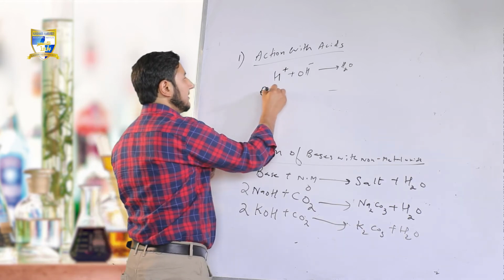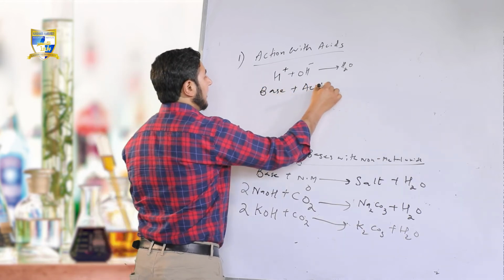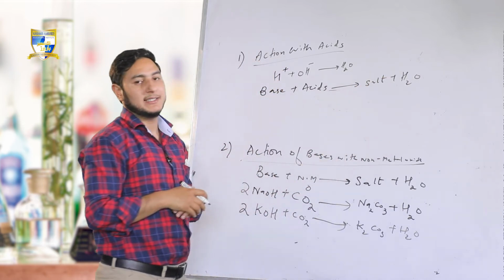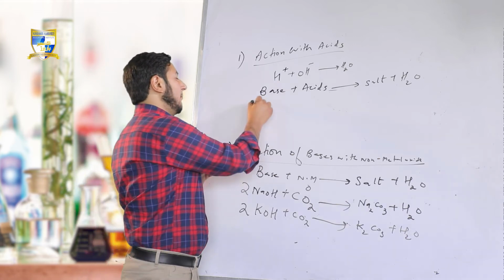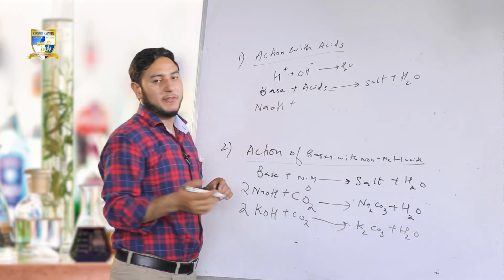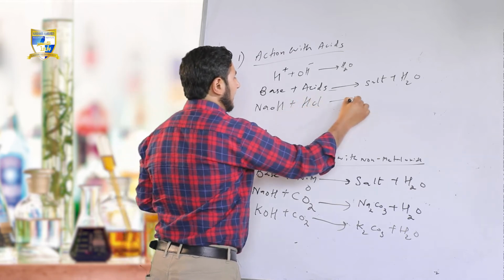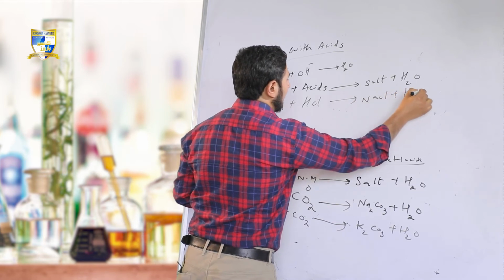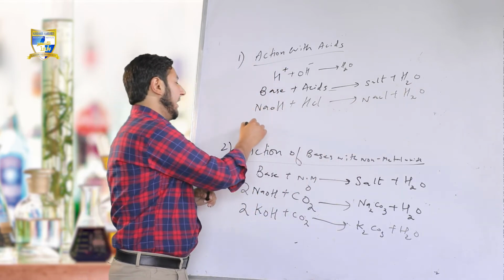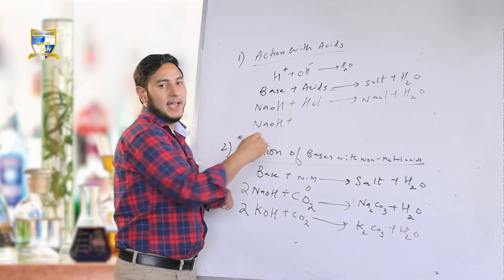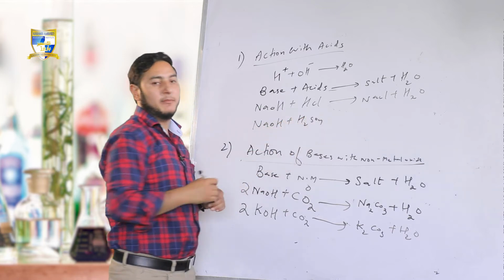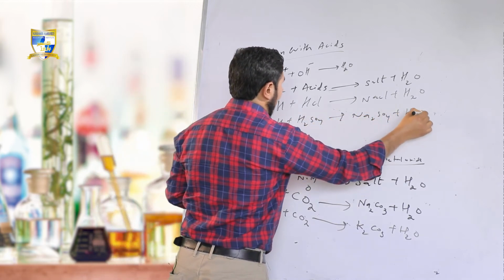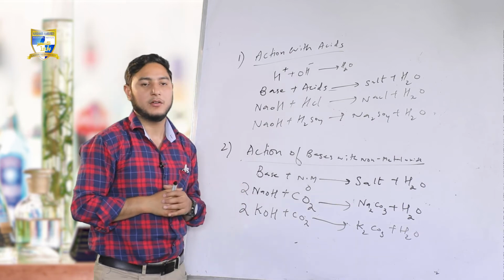So when bases react with acids, there is a formation of salt along with water. The reaction is called a neutralization reaction. Example of base is sodium hydroxide. Example of acid is HCl. There is a formation of salt, that is NaCl, along with H2O. Another example being NaOH plus H2SO4. There is a formation of salt, that is sodium sulfate, and there is release of water.